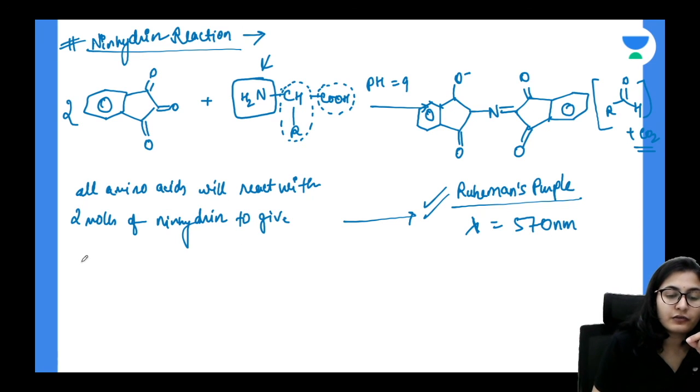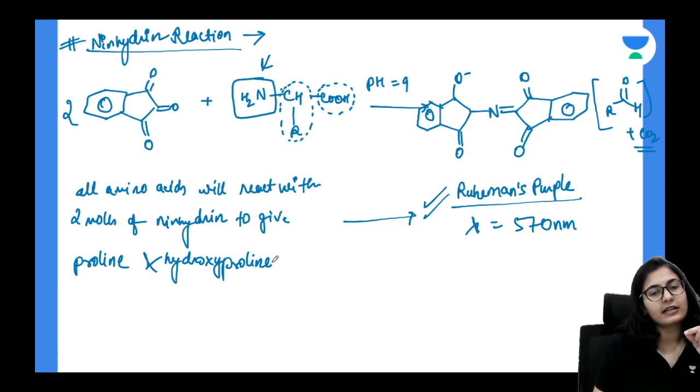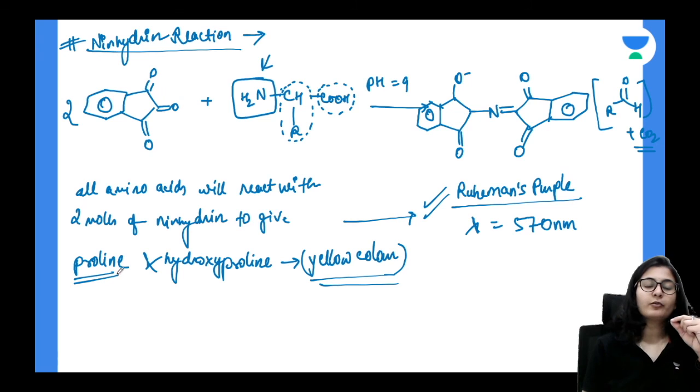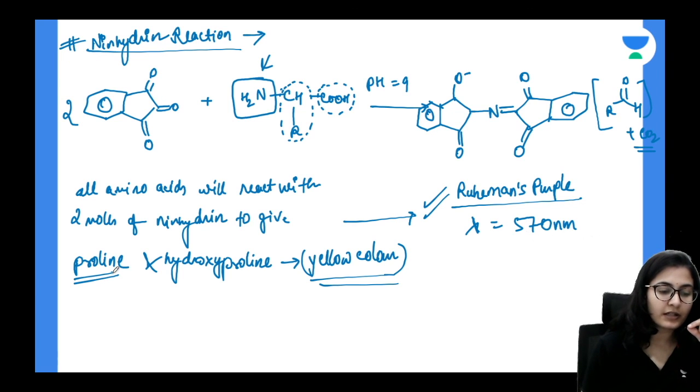But there are two exceptions, two amino acids, proline and hydroxyproline. Hydroxyproline is just a derivative of proline, the secondary amino acid that gives you a yellow color. So just in case the question is asked, because it is different, it makes an exception. Proline is going to give you a yellow color on reaction with the ninhydrin molecule.